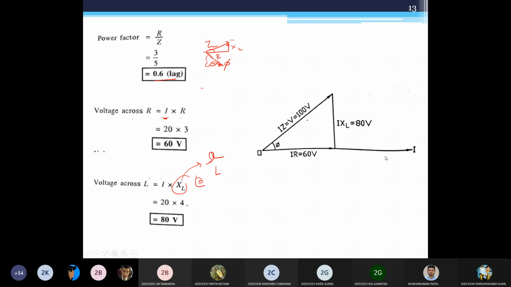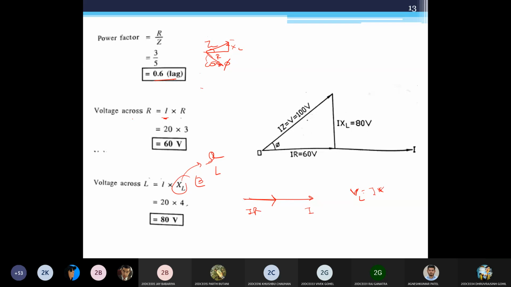Okay. So this is how a phasor is represented. So first I'll draw I. This is my I. Then I know IR losses always occur in phase with the current. That's why I will represent it like this. This is my IR losses. Then I know the voltage across this inductor, VL, or known as I XL, has a phase difference of 90 degrees.